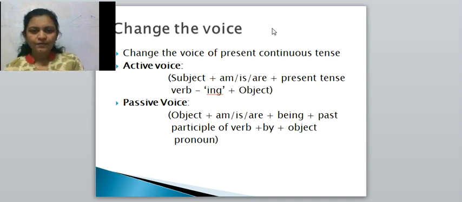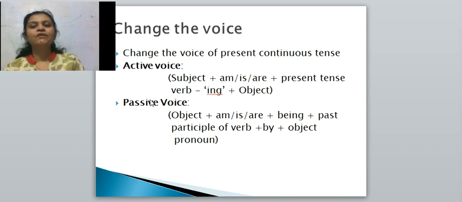Here you can see I have written active voice and passive voice formula of present continuous tense. See, active voice formula. In the beginning of the active voice, what is there? Subject is there. Subject plus auxiliary verbs. Which auxiliary verbs are used in present continuous tense? Am, is, are.